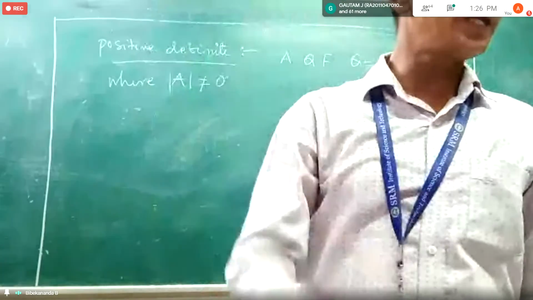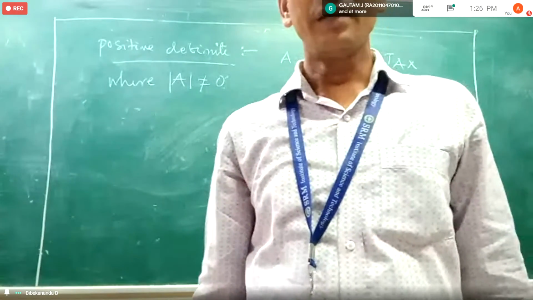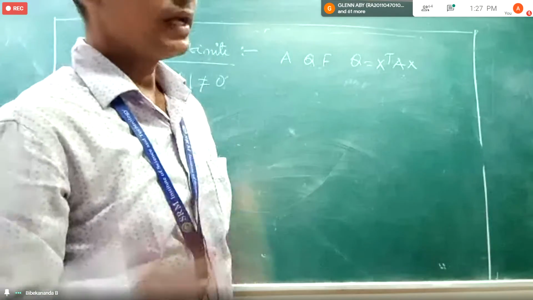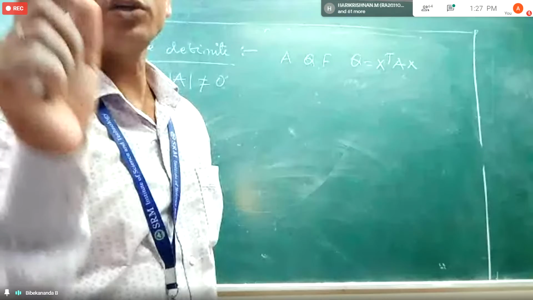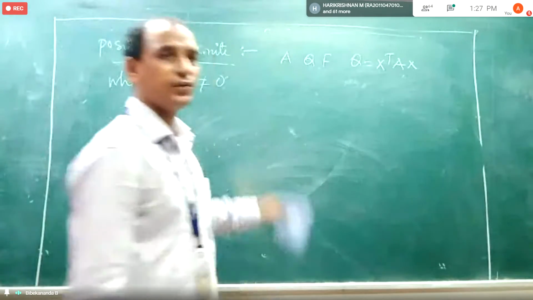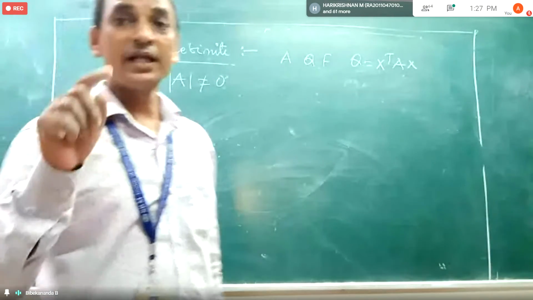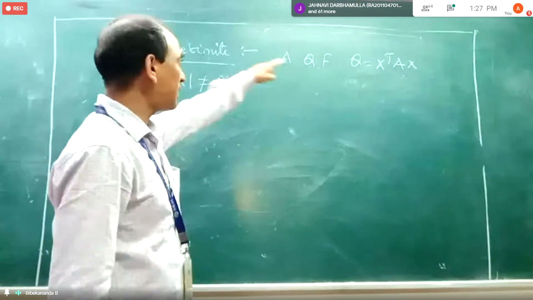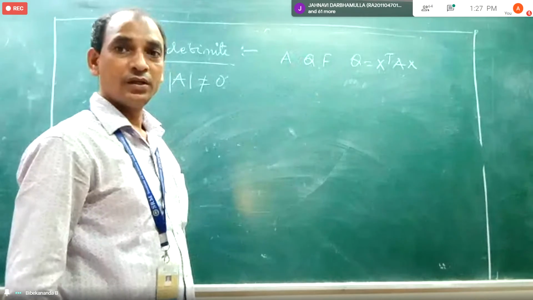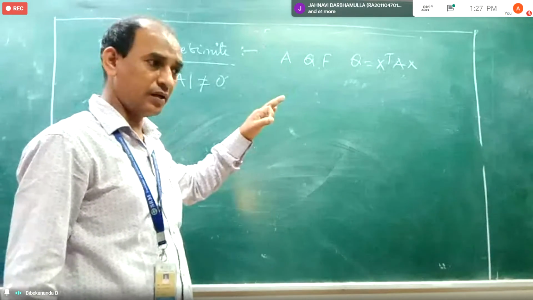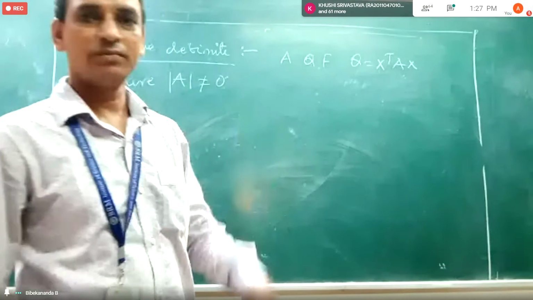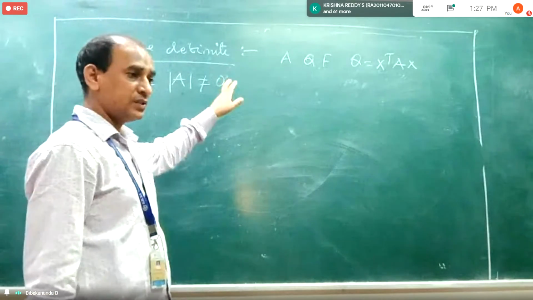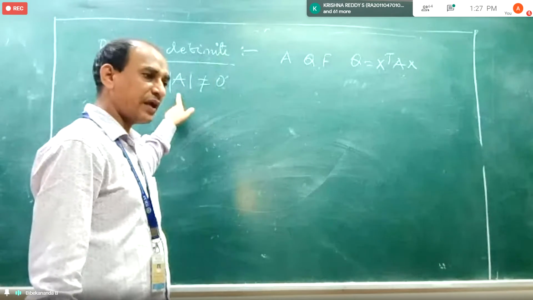Why are we putting this restriction? If I say determinant of A is 0, what will happen? At least one of the eigenvalues of the matrix A will be 0. Then automatically the determinant of the matrix will be 0. So I am taking it in such a manner that none of the eigenvalues are 0. The meaning of determinant of A being non-zero is that none of the eigenvalues of A are 0.